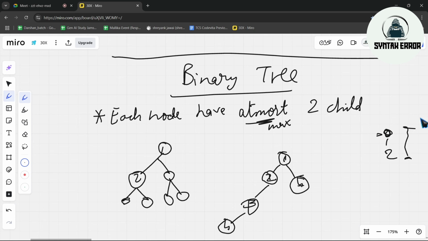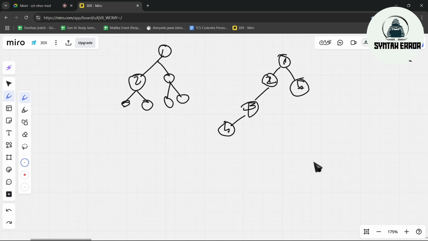It can have no child, it can have a single child, it can have two children. It should not exceed two. If any node has 3 or 9, then it is not considered a binary tree. Apart from it, any tree having at most two child nodes is considered a binary tree. I hope you all understood what trees come under binary trees.